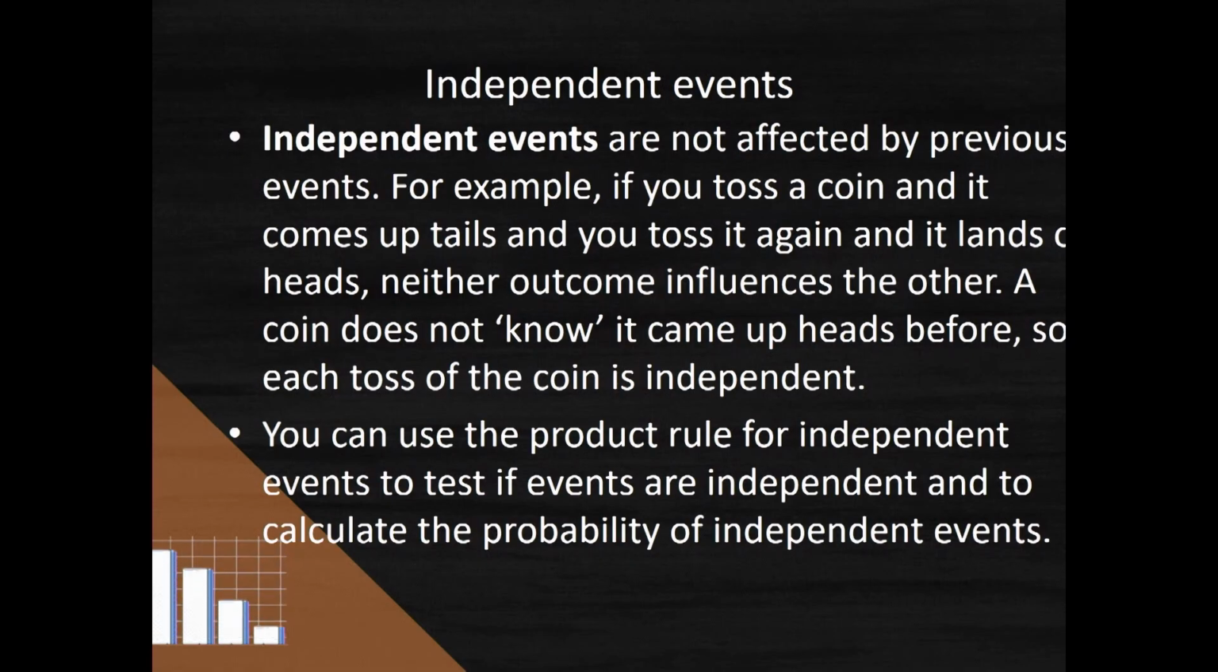Independent events are just the opposite. They are not affected by any previous event. So for example, if you toss a coin many, many times, and say a tails comes up the first time, that coin didn't know that it came up as a tails. So the next time you toss the coin, it might still come up as a tails. We don't know. So those events are independent because the outcome of the first event does not influence what will happen the next time around.